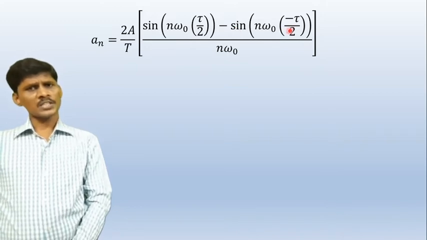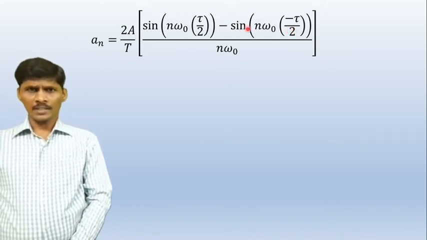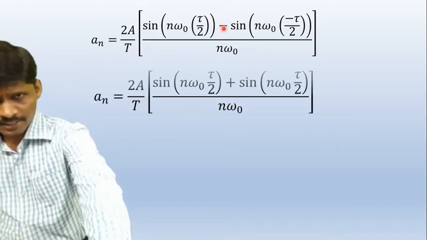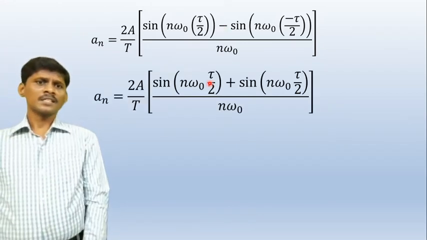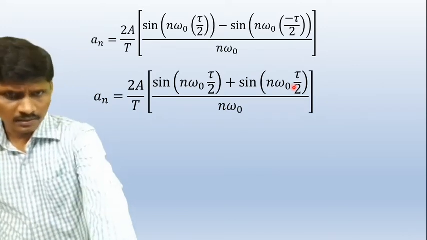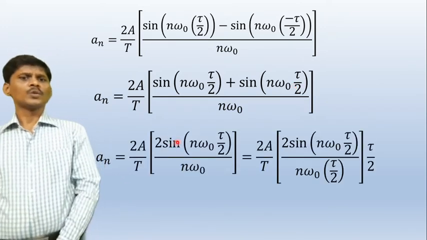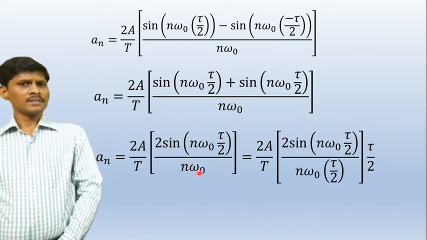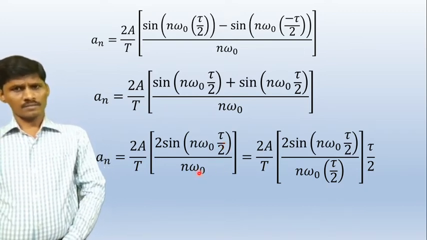Sine of minus theta is minus sine theta, so minus into minus gives plus: sine x plus sine x, 2 sine x. That is equal to 2 sine of n omega naught tau by 2 by n omega naught.